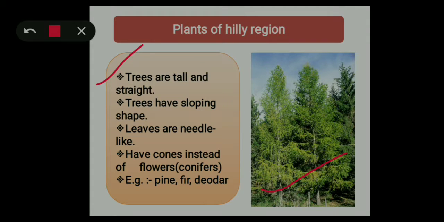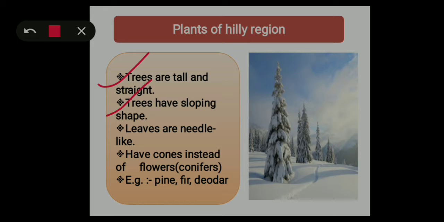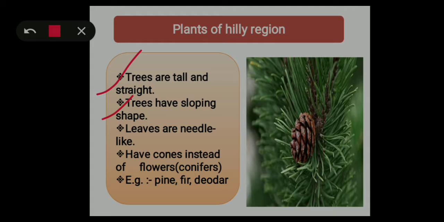Next one is trees have a sloping shape, as you can see in this picture, and it helps rainwater and snowfall slide off easily to the ground. And in this picture you can see these leaves are needle-like. It will be difficult for snow to stay on the leaves, and the snow easily falls off to the ground.